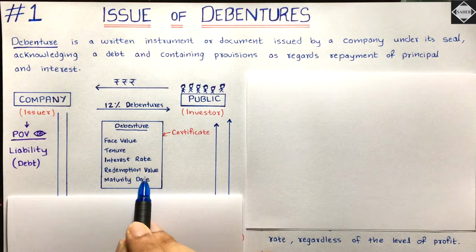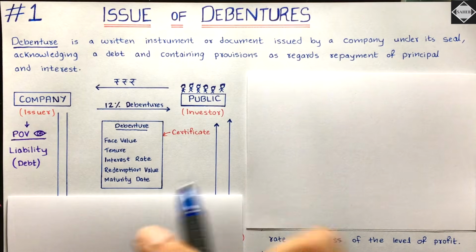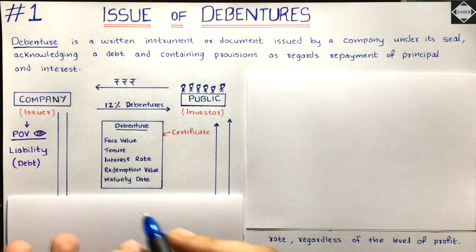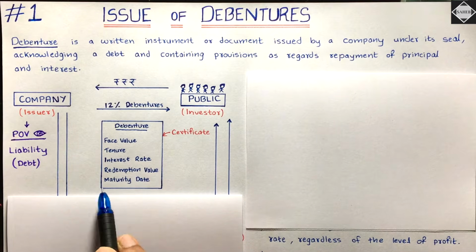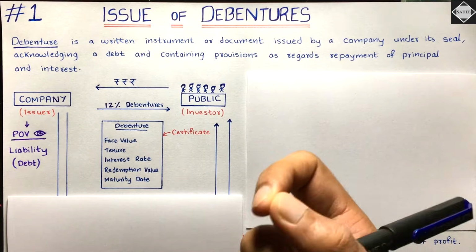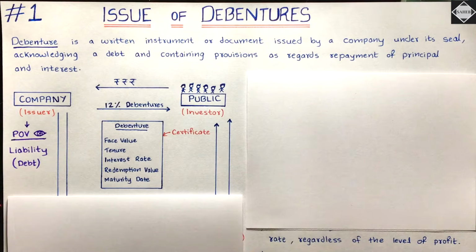And then the redemption value. Redemption value means repayment value. Okay, how much will be paid back? That will be mentioned. And then the maturity date, on which date the repayment will happen. That's called maturity date. Is that clear? All this will be mentioned over here.